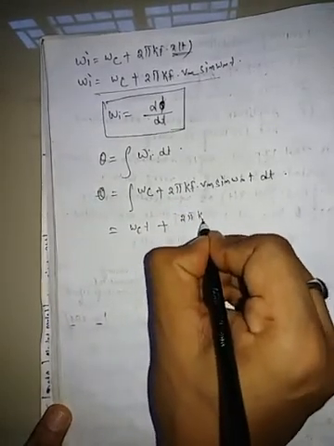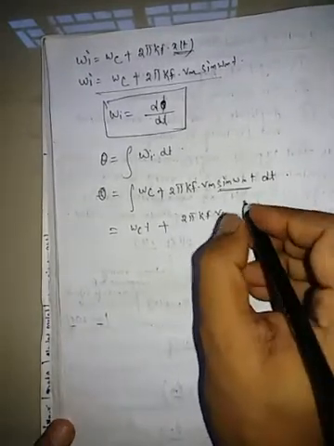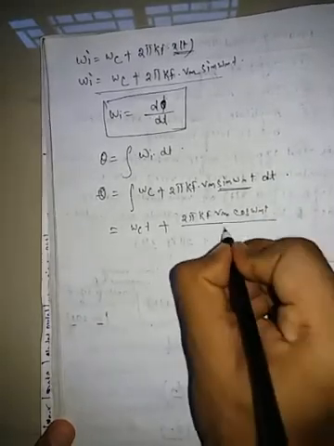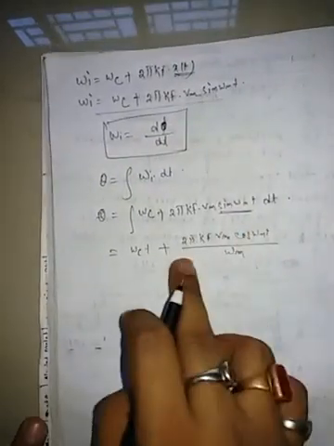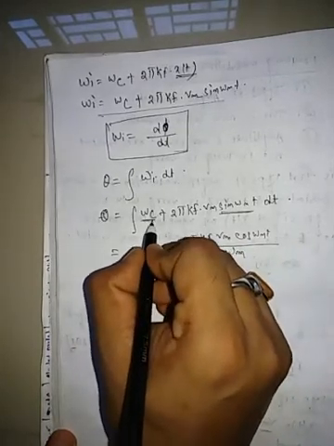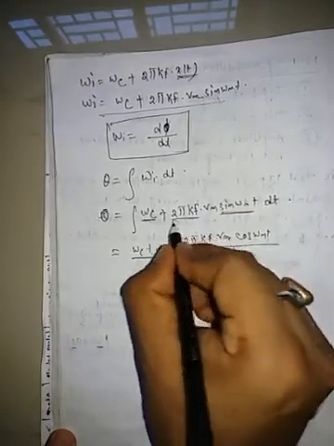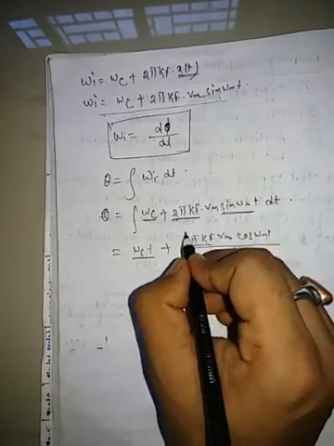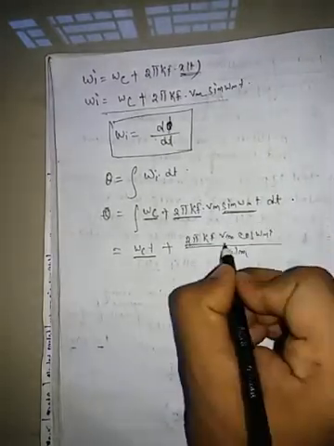2 pi kf Vm sin. The integral of sine is cos, so cos omega mt, divided by omega m with respect to omega m. Omega c is the constant term, so this is omega ct. 2 pi kf is also a constant term, and Vm is also a constant term.